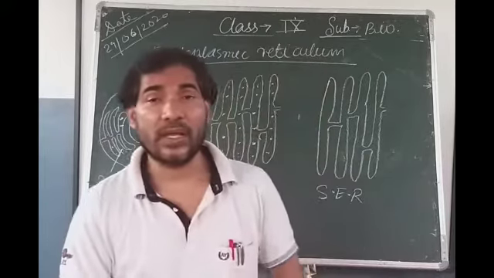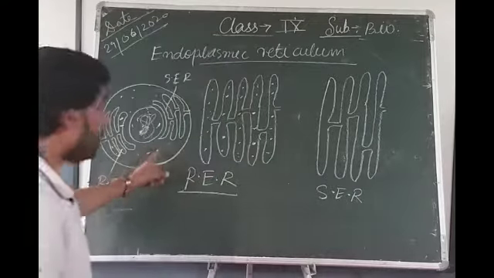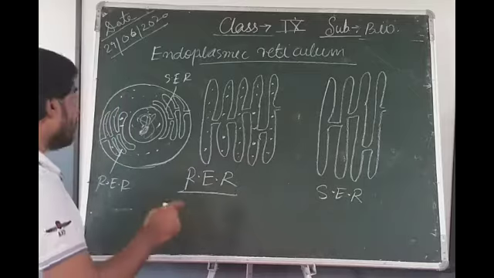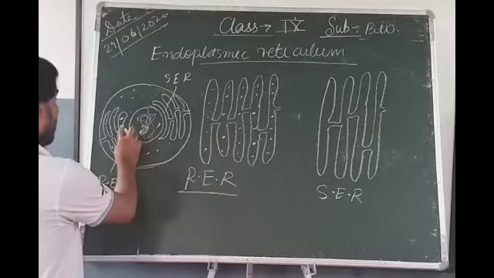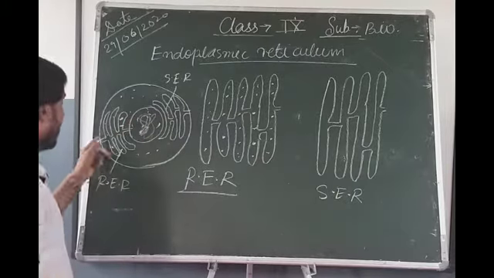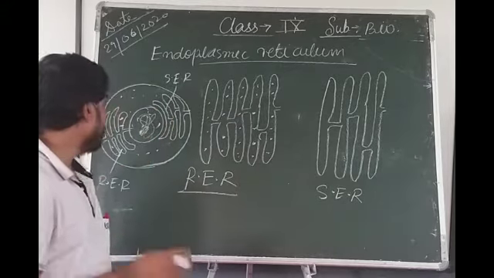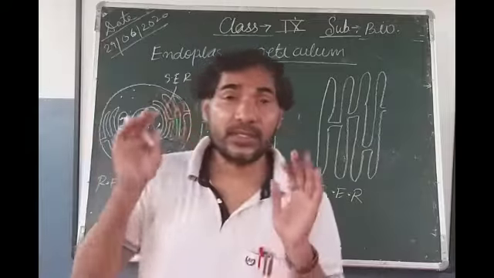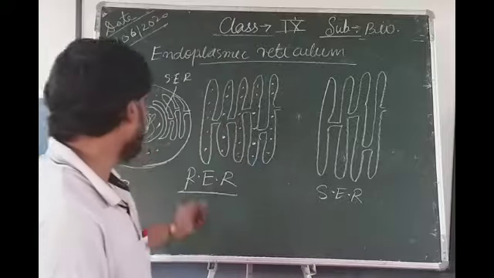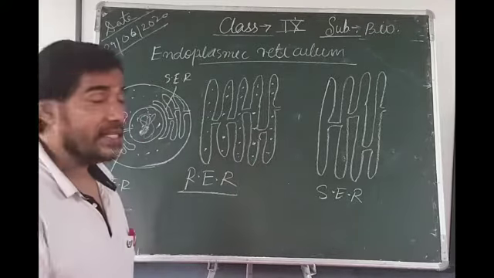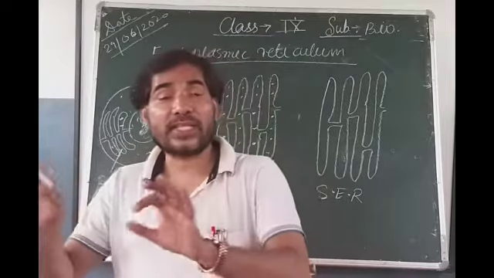First, it gives mechanical support to the cytoplasm of the cell. How? Listen. You are seeing that I have drawn a figure on the board. Sometimes one end of the endoplasmic reticulum is connected with the nuclear membrane, whereas the other end is connected with the cell membrane. So listen carefully and try to understand that in some cells, one end of the endoplasmic reticulum is connected with the nuclear membrane, whereas the other end is connected with the cell membrane. So it gives mechanical support to the cytoplasm of the cell.